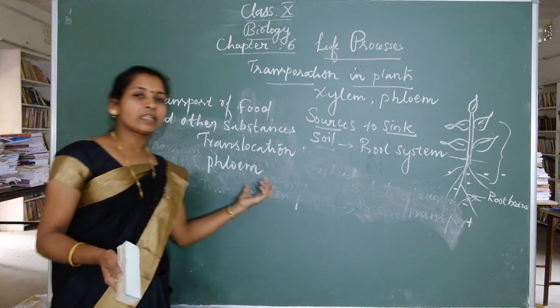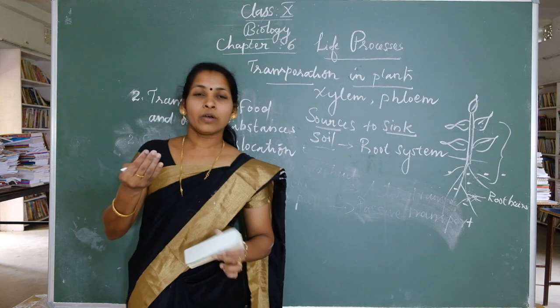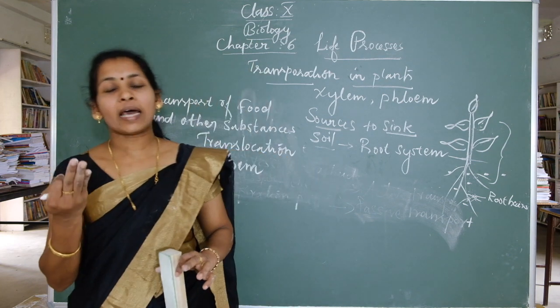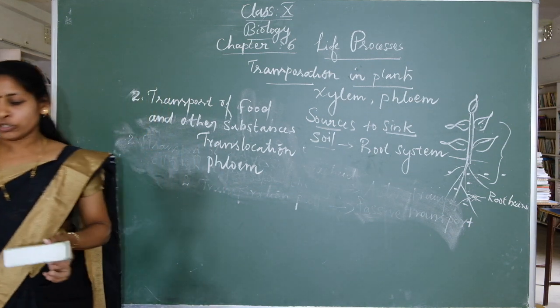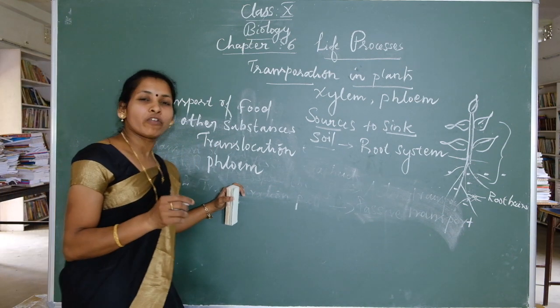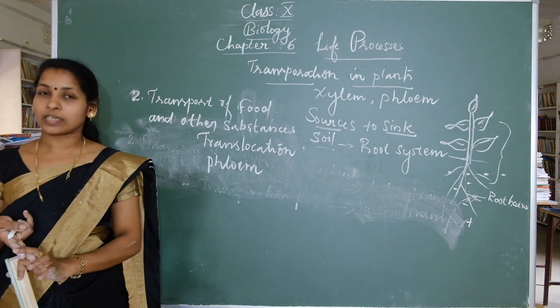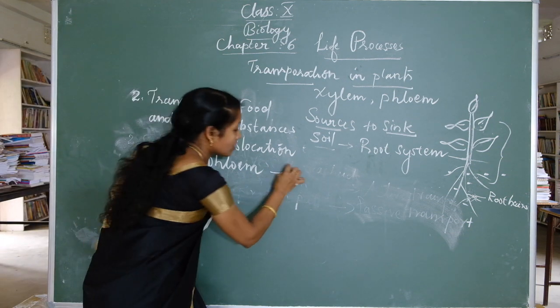We already studied in 9th class that phloem consists of 4 types of cells. What are the 4 different kinds of cells? Sieve tubes, companion cells, phloem parenchyma and phloem fibers. Here also 2 main cells are involved in the transport of food and other substances. What are the 2 different cells? Sieve tubes and companion cells.